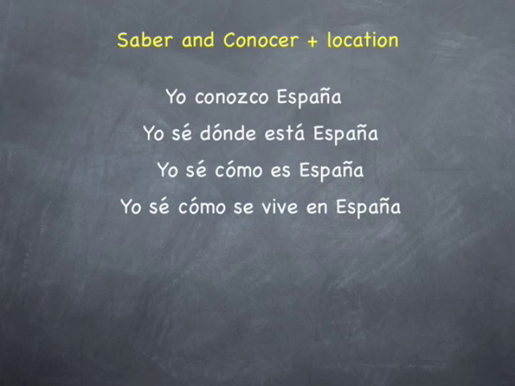Or not well, just knowing it, but that's different than I know where it is. I know New York is different from I know where New York is. In fact, I don't know New York, but I know where New York is located. I can place it in a map, and I know about Times Square, and I know about a bunch of things in New York, but I don't know the city. So, no conozco Nueva York, pero sé dónde está Nueva York. I think that's one of the biggest issues with saber and conocer. Everything else, I think, is pretty self-explanatory.